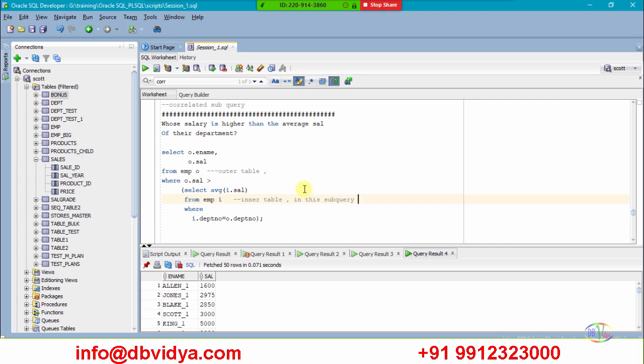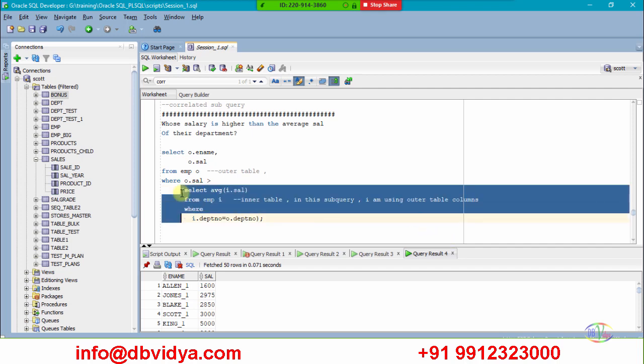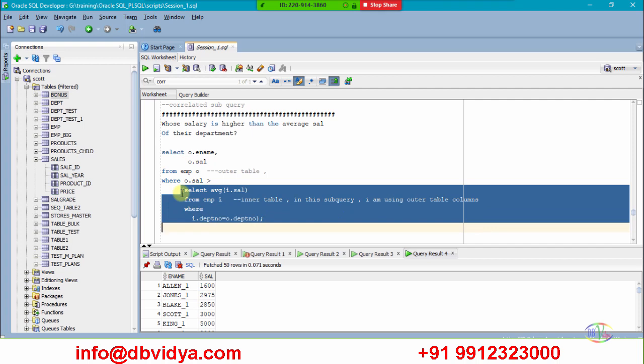In this inner subquery, I am using outer table columns. Which column am I using in this subquery? Which is the outer table column which I am using? O.dept number. So in the inner query I am using outer table columns also.